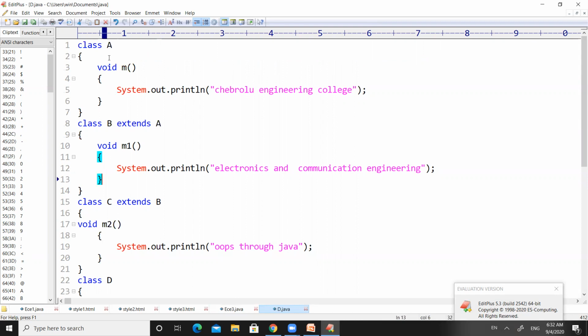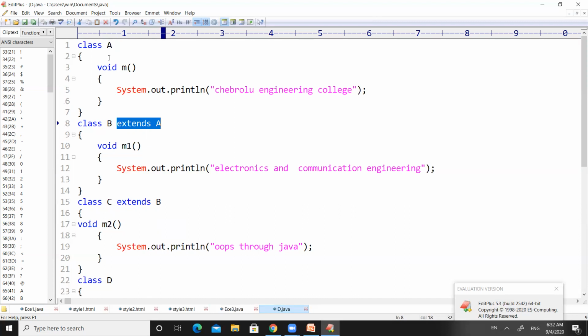It is possible because of these particular statements, right? If you write only class C, that means it is an individual class. It won't have any superclass, that means parent class. If you write class C extends B, then C will become a child class of class B. That is, B will be the parent class of C. And when we go to the class B declaration, if you observe, extends A, right? So class B will become a child class of A, and A will be the parent class of B.